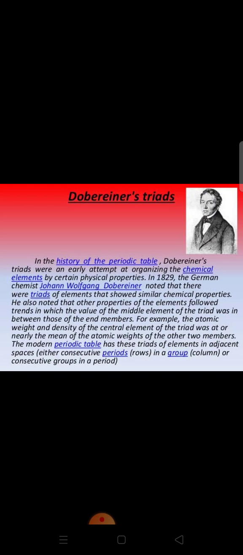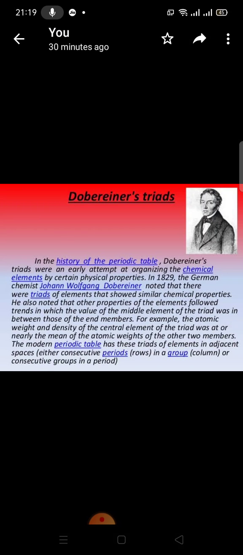Students, in 1817, J. W. Dobereiner, a German chemist, tried to arrange the elements with similar properties into groups. These groups of 3 elements having similar properties were called Dobereiner's triads after his name.